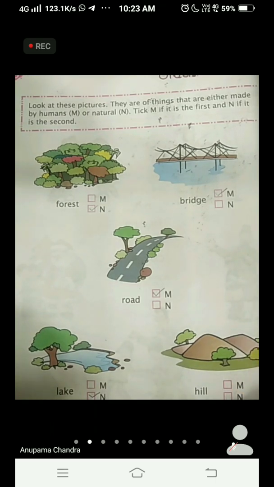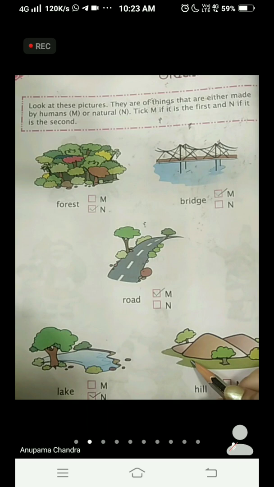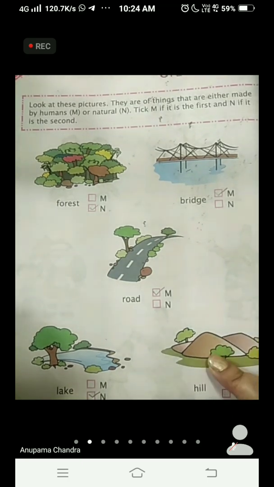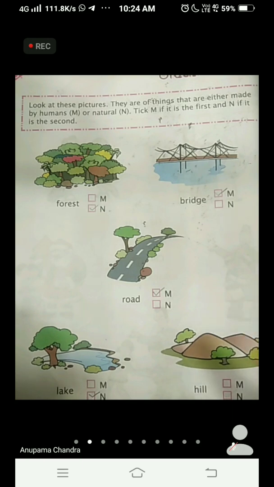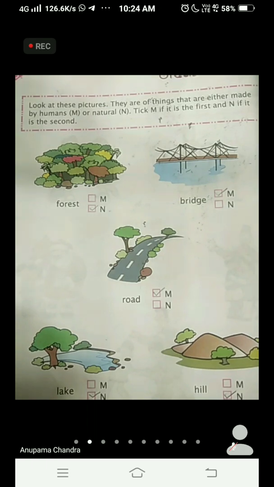Now see the last picture. Hill. Hill is again a natural thing. Hill is a very big thing and we cannot make it. It is made by God. It is a natural thing. Again, if we want to go from one part of the hill to the other part, then we can make a road over there, or inside we can make a tunnel, so that we can go from one place to another. Then that will be a man-made thing. But hill is not a man-made thing. Hill is a natural thing. So you are going to tick N here.